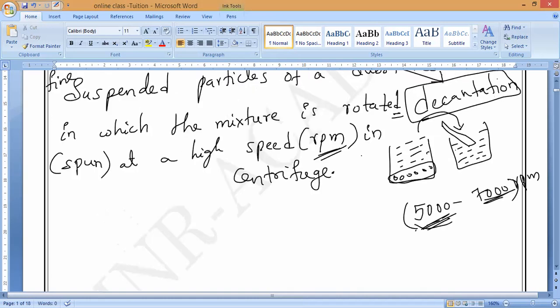Is it okay, all of you? What is the working principle of a centrifuge? Spinning. Spinning is the working principle of centrifugation. A centrifuge separates suspended solid particles from liquid very quickly.